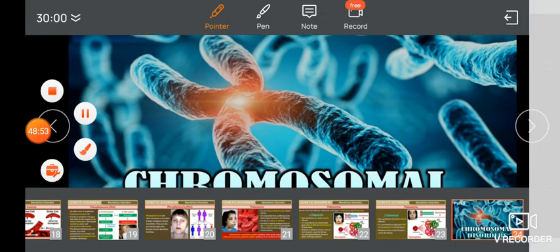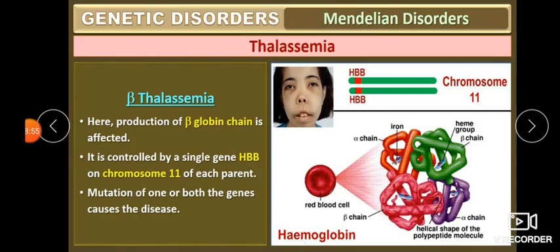So these are the genetic disorders. Among the genetic disorders, we completed the Mendelian disorders. In the next class we will discuss chromosomal disorders, and by that we will wind up these principles of inheritance.